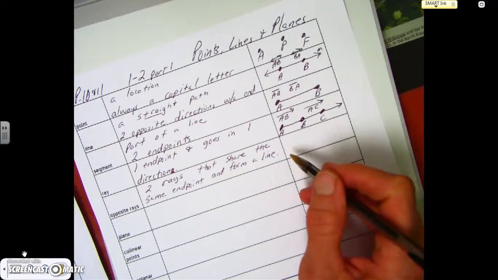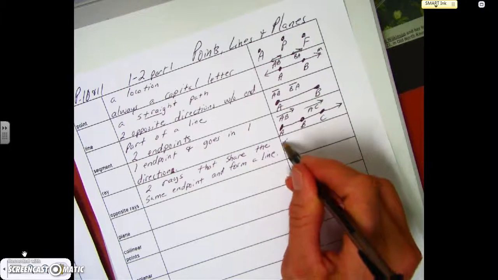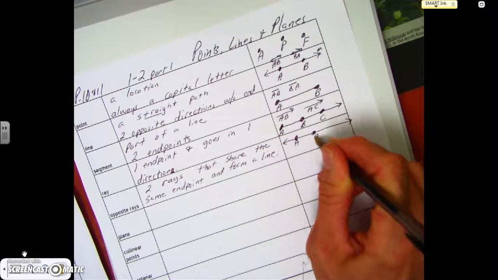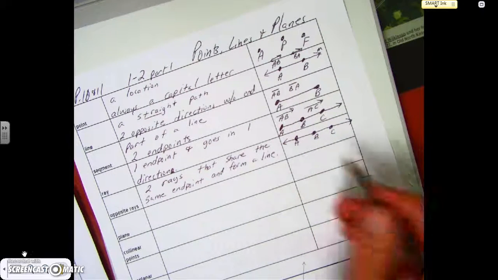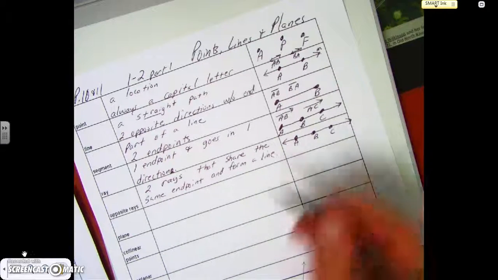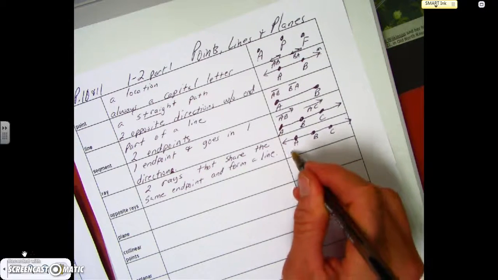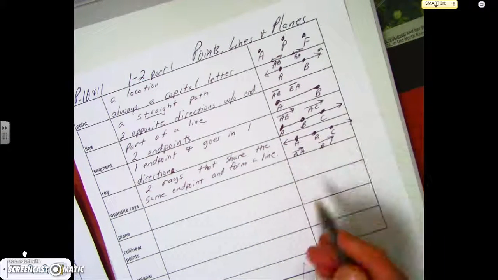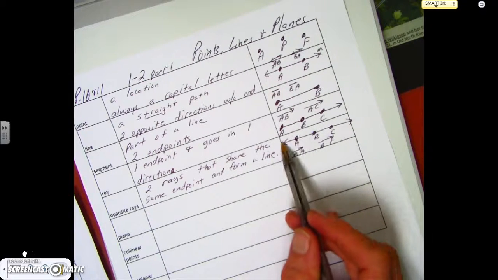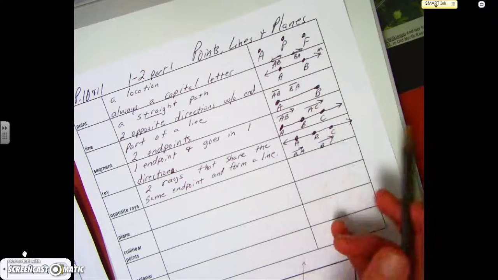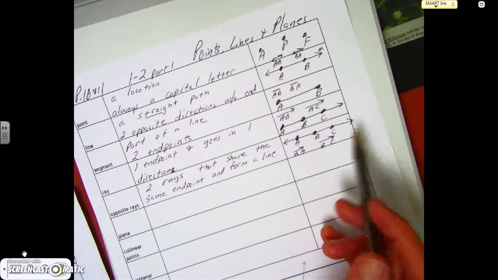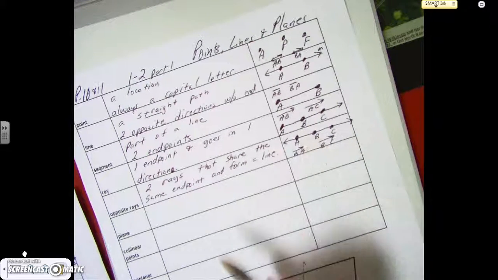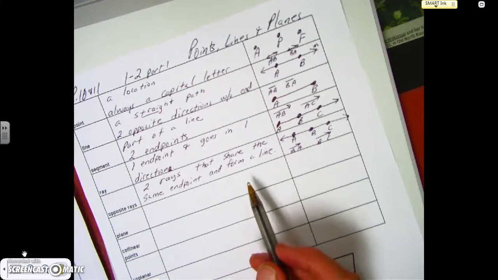So basically it looks like a line, but it's going to have maybe three points, A, B, C. In this case, this would be called ray BA, or it could be called ray BC. So it's two rays, one going to the left, one going to the right, that share the same endpoint, which is B, and form a line. That's definitely a line because it's going in both directions.